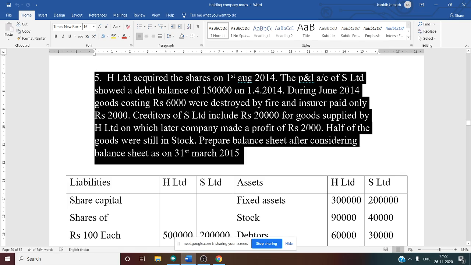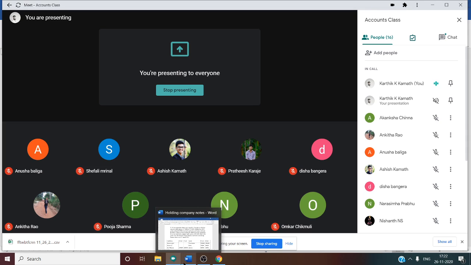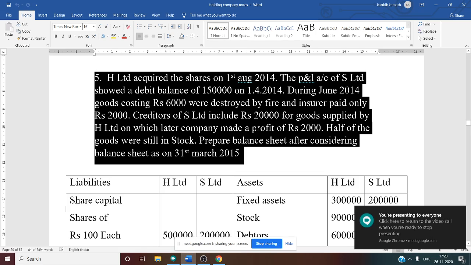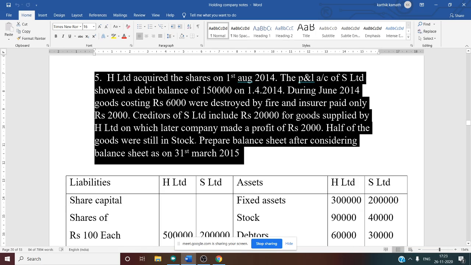So how can you come to know that? See this: half of the goods were still in stock. That means among this 20,000, half, what is half of 20,000? 10,000 is remaining in stock. Unrealized profit arises only if there is unsold stock. If there is no unsold stock, then there is no unrealized profit. In this case, what is the unsold stock? 20,000 divided by 2, that is 10,000 is the unsold stock.